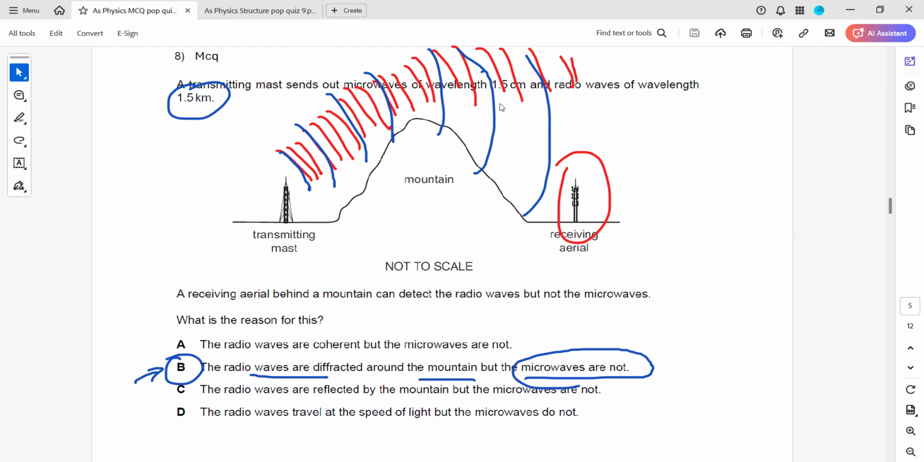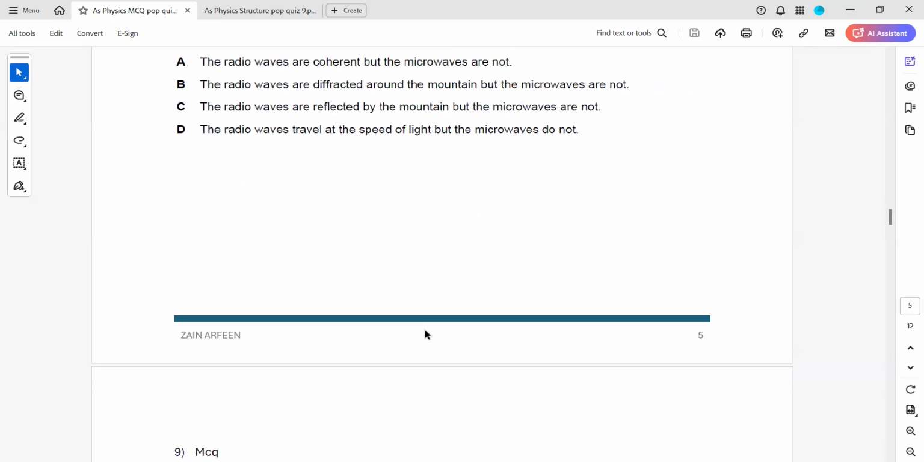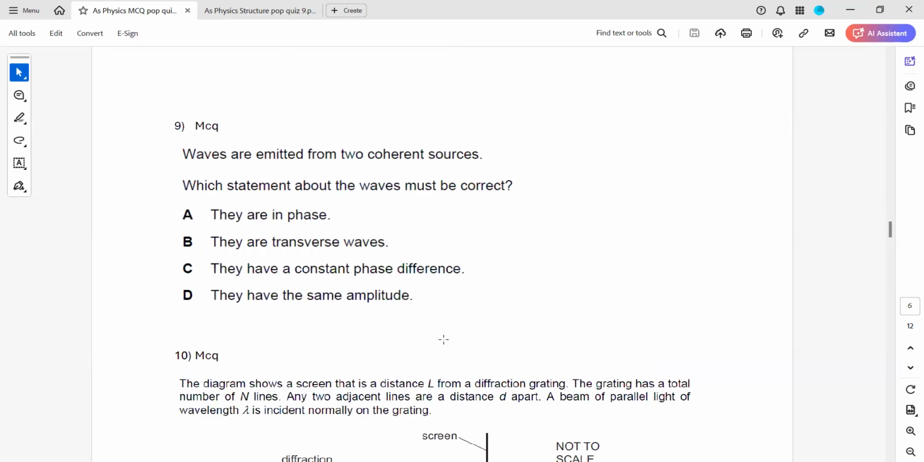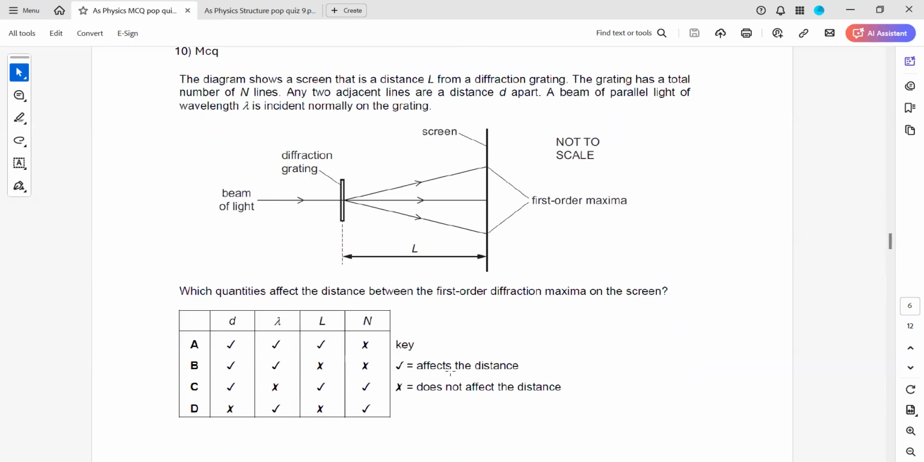Not smaller wavelength, longer wavelength diffracts more. When diffraction happens around an edge, the longer wavelength diffracts more and the shorter wavelength diffracts less. Question 10. 9 and 10, any doubt?